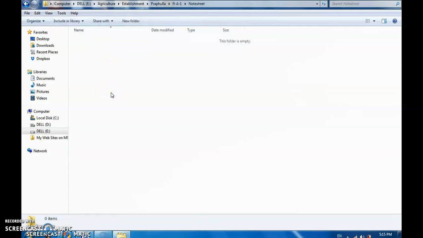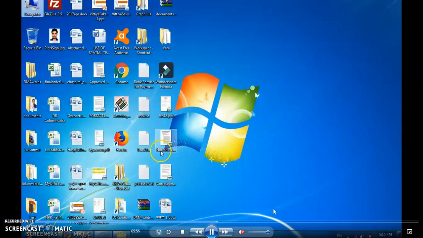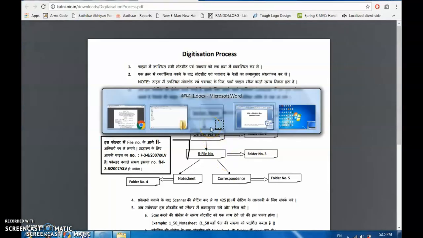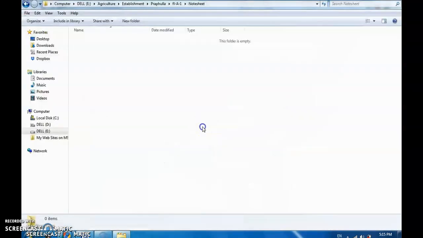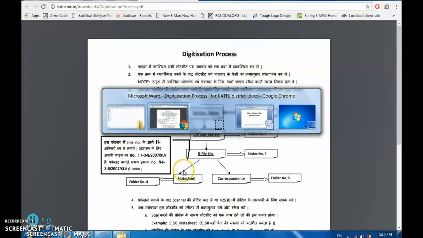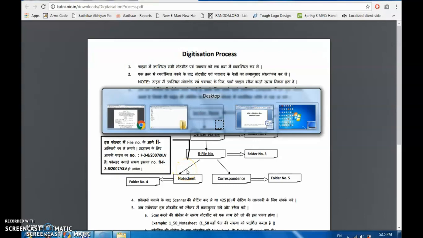Now we come to the note sheet, and we kept the file on the desktop. I will cut the note sheet file and keep it in the note sheet folder, and similarly I will cut the correspondence file and keep it in the correspondence folder. These are not real files, I have just given them names by creating a PDF.